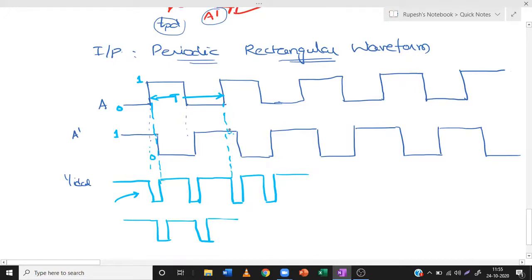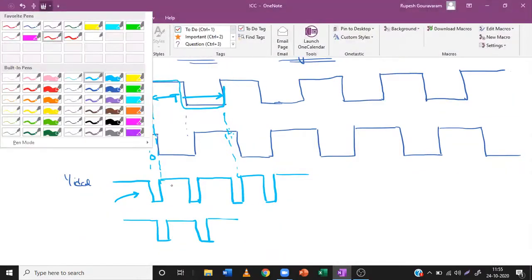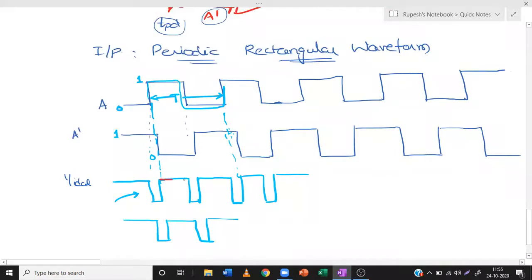Okay, sorry, here there is no wave. So in a single time period there is only one waveform here. Here there are two waves. What are those two waves? First wave is this one and the second wave is this one.